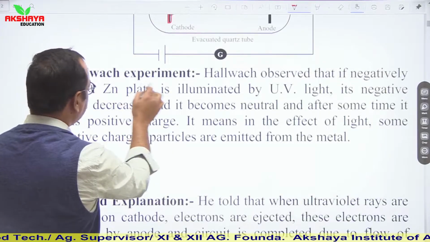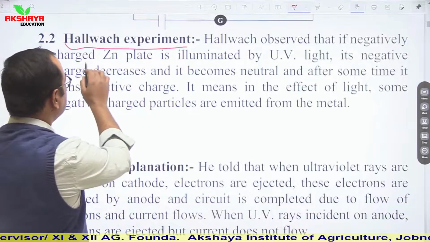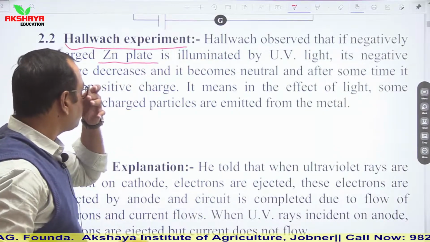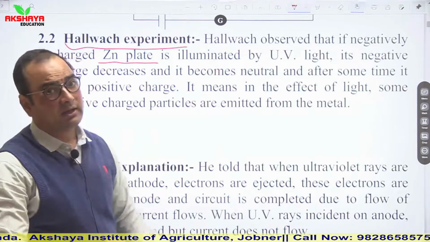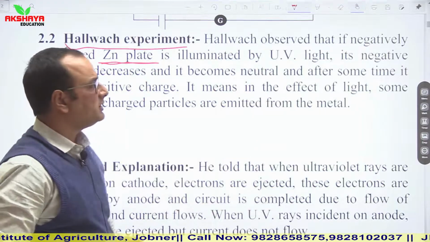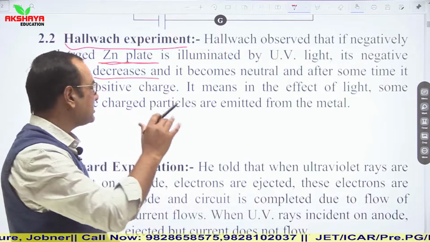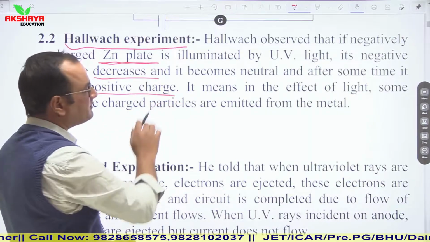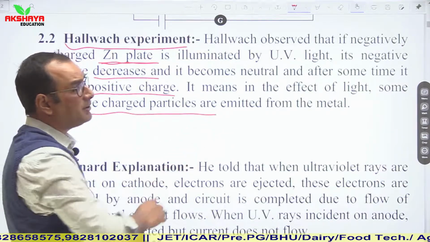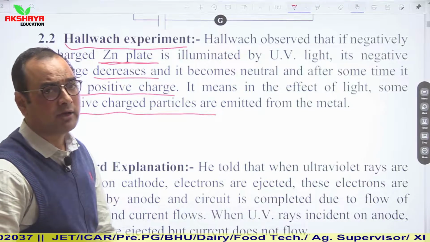Then Hallwachs's experiment. Hallwachs considered a zinc plate. He observed that when UV light is incident on a negatively charged zinc plate, its negative charge decreases and it becomes neutral, and after some time it gains positive charge. It means that under the effect of light, some negatively charged particles are emitted from the metal. The concept explained by Hallwachs was very simple.